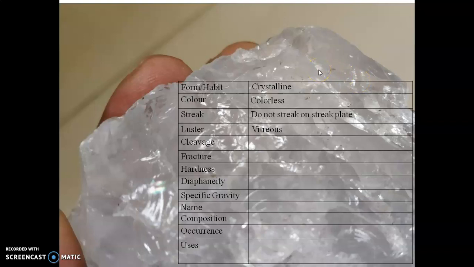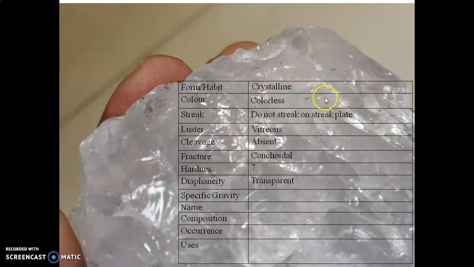The luster is vitreous. Cleavage, absent. There are no weak planes along which the mineral can split by yielding a plane surface, right? The cleavage is absent. Fracture: you can see the concentric shell-like fracture, right? It resembles the broken edge of the glass. That fracture is known as conchoidal fracture. In quartz group of mineral, you can see conchoidal fracture. Hardness is 7. We already determined that.